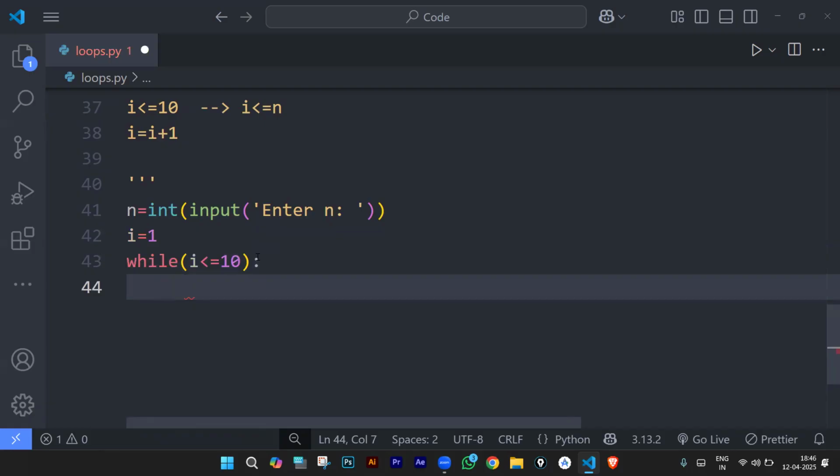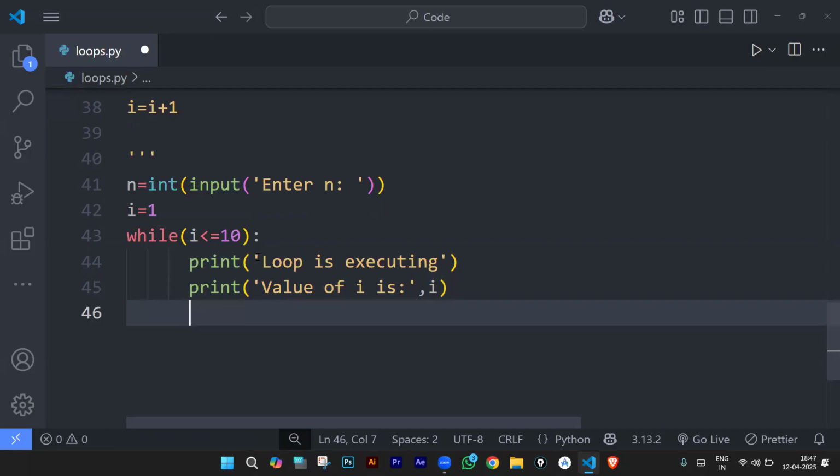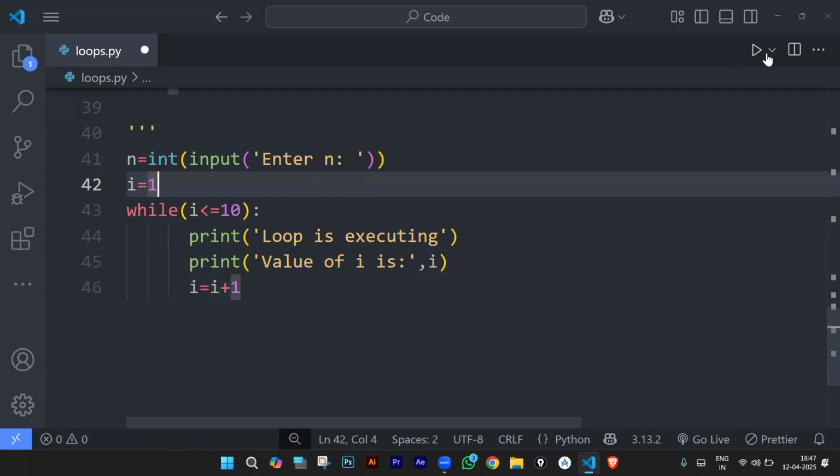Again, with a level of indentation, what do you want to do? Let's write some statement. Loop is executing. Let me write one more print statement. Maintain the same level of indentation. Value of I is, let's print I value. Done. Now I'm going to end my loop. So here we should have our increment or decrement. I less than or equal to 10. So let's change the value.